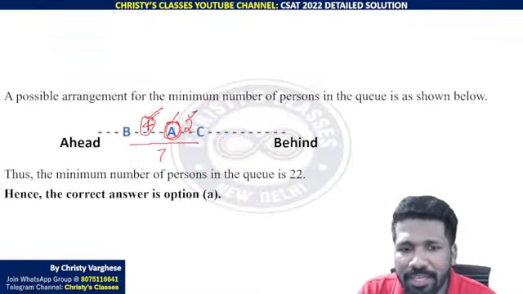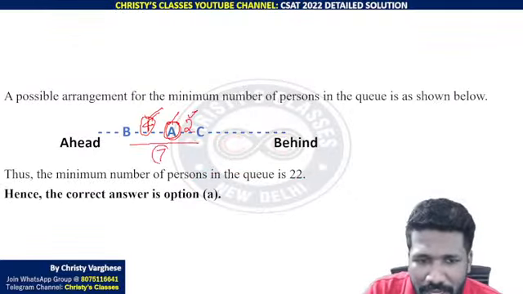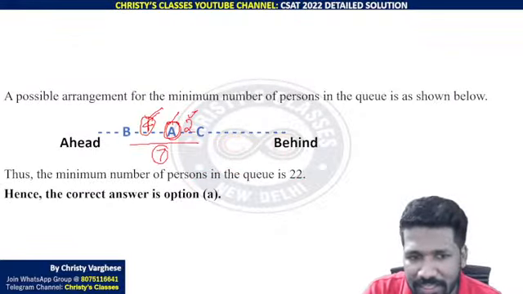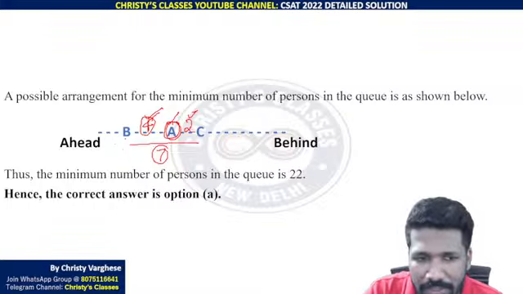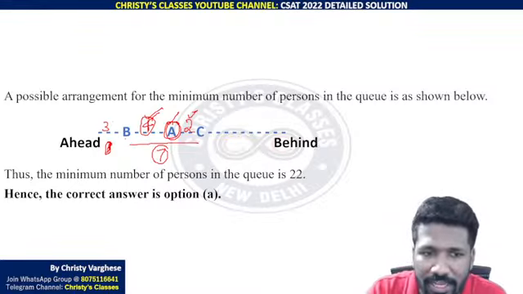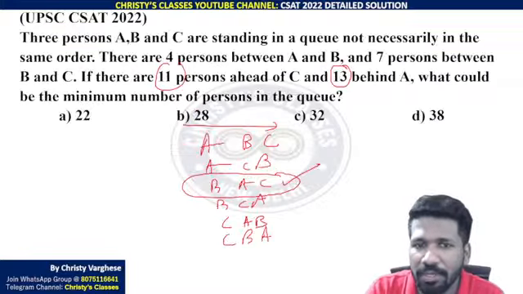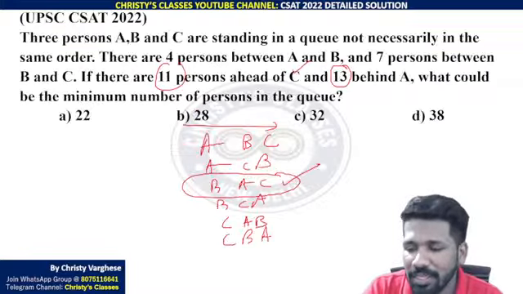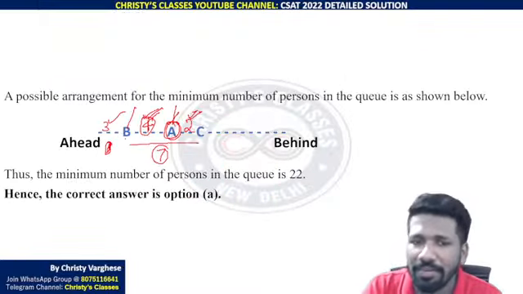Now there are 11 people ahead of C. Ahead of C means there are already 7 people between B and C, and B is the 8th person. 11 people means 3 more people should be before B. So that is 3 plus 4 is 7, plus 2 is 9, plus B and A makes 11 people ahead of C, which is satisfied. And 13 behind A.